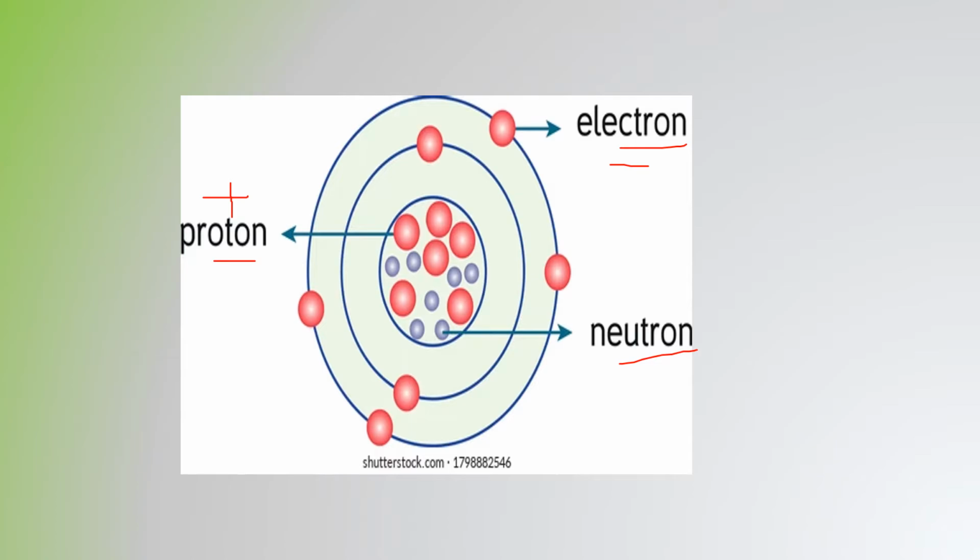These two, proton and neutron, reside in the nucleus, and electrons are circulating in the outermost orbits, that is energy shells. So it depends upon the number of atoms present in a particular element. Okay. Now coming to mole concept.